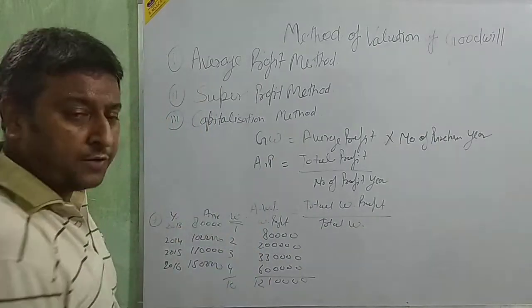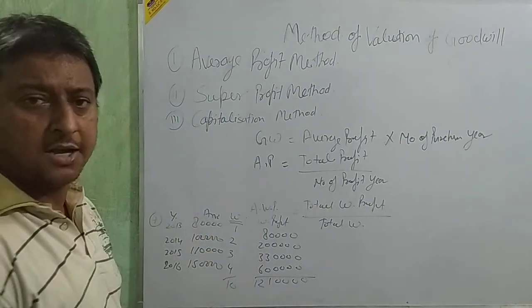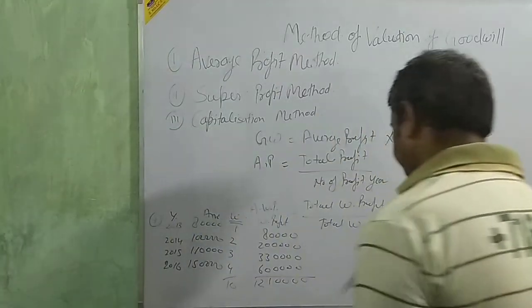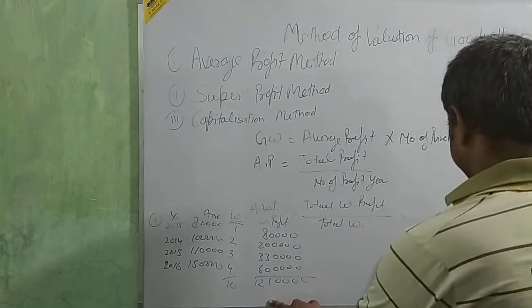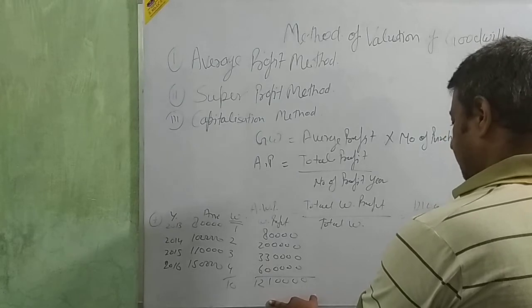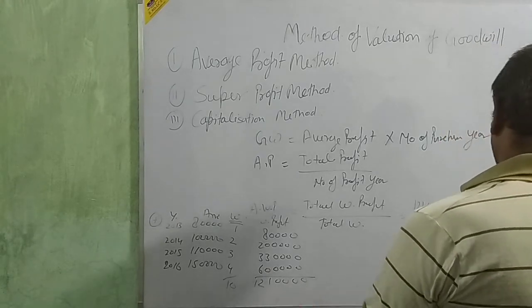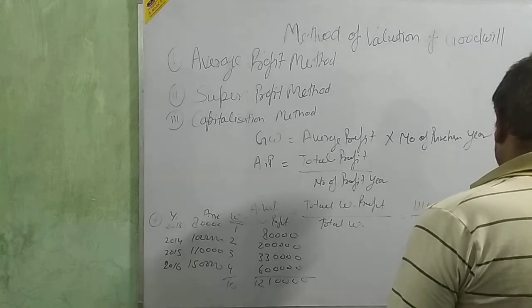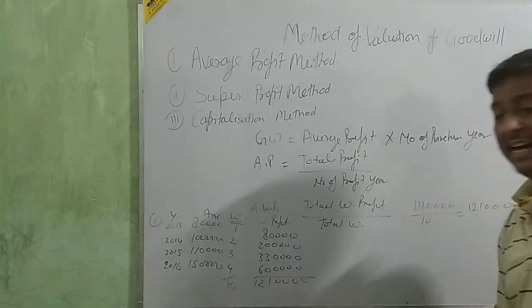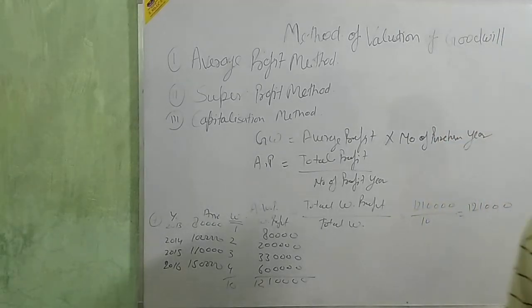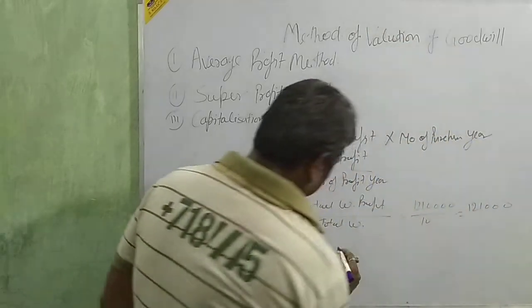Average weighted profit is equal to total, this 1,21,000 upon 10. 1,21,000 is the average weighted profit. Now going for the goodwill.